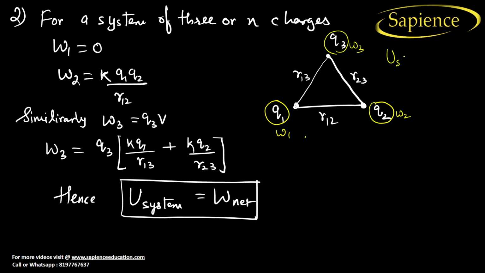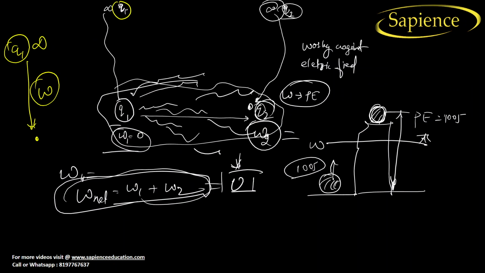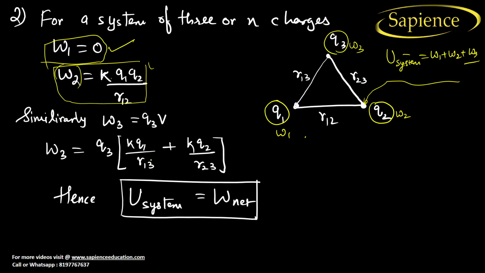The total potential energy of the system will be equal to W1 plus W2 plus W3. Now W1 will be 0, because when you put a charge at a position where no other charge is involved, no work is done. Now, when you bring the charge Q2, the work done W2 is equal to K Q1 Q2 by R12. Just now we have derived this, right? Now, what about the third work done, W3?